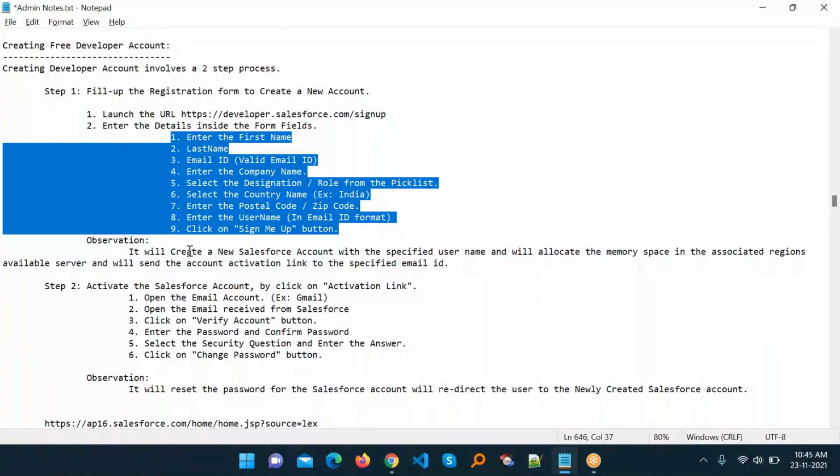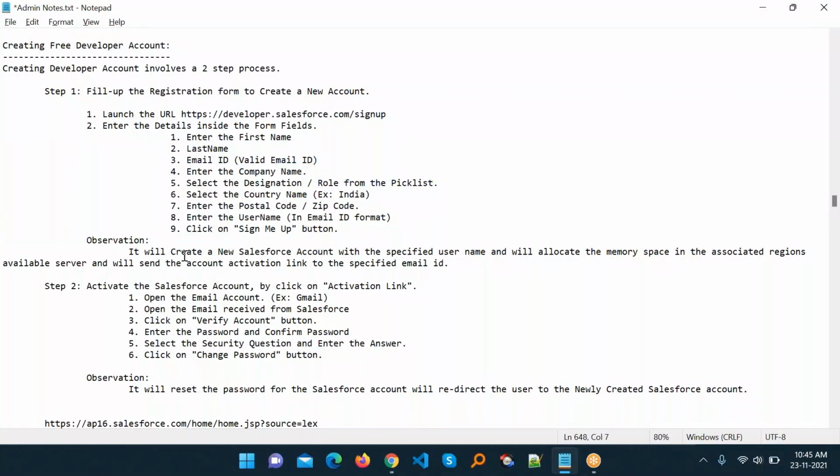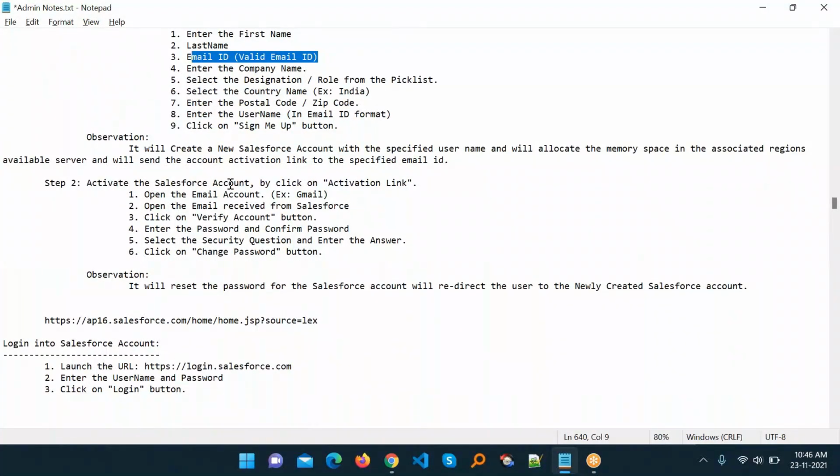Then we will move to observation. It will create a new Salesforce account with a separate username, allocate memory space in the associated region available for the server, and send the account activation link to the specified email ID. Here you can see this email ID, right? Step 2 is to activate the Salesforce account by clicking the activation link, because if you don't, you cannot access your free Salesforce account.